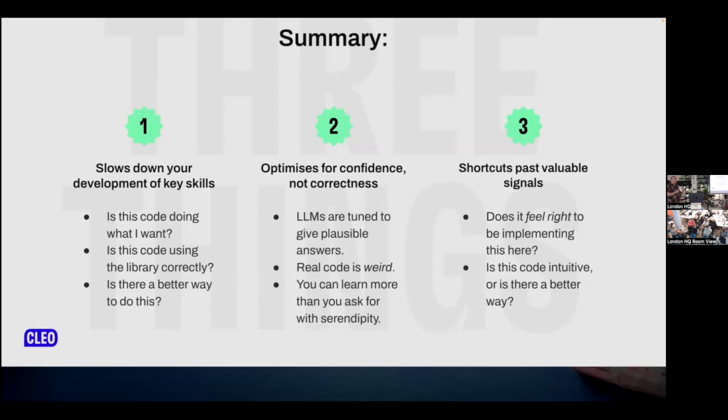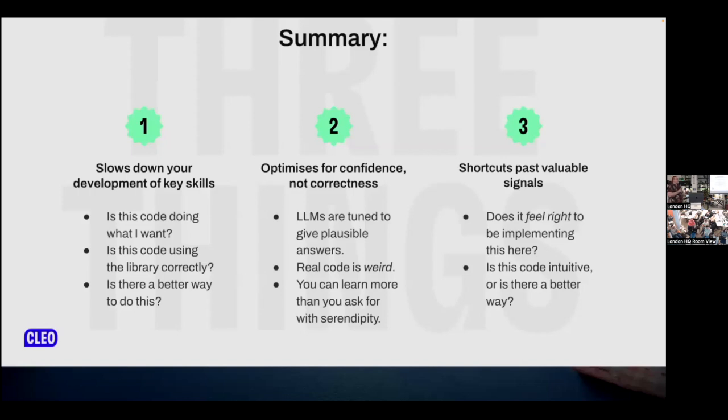It will build your sense of what a library, a system can do. And this is something that, again, I feel more experienced developers using AI notice less. It will shortcut past valuable signals. When I'm implementing code, the implementation of code is not wasted time. I'm not doing nothing with my brain while I am typing.